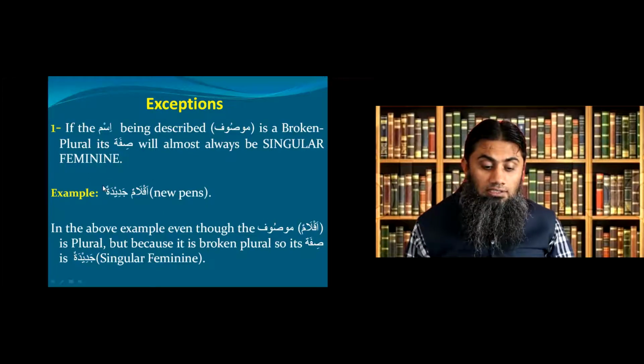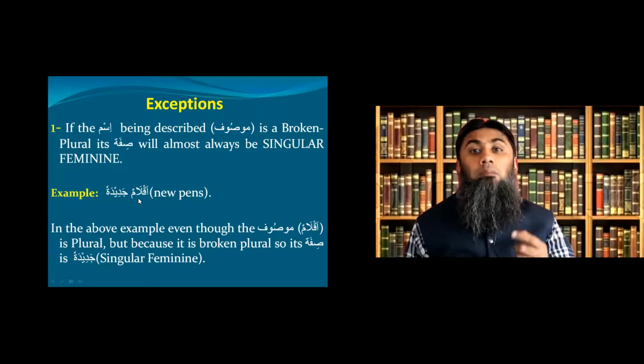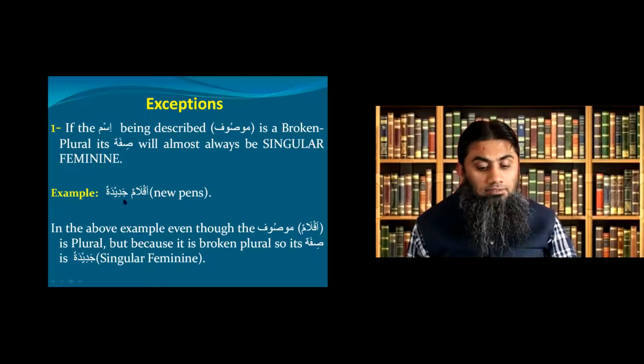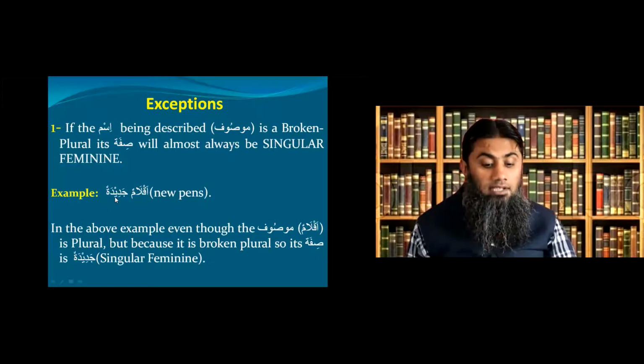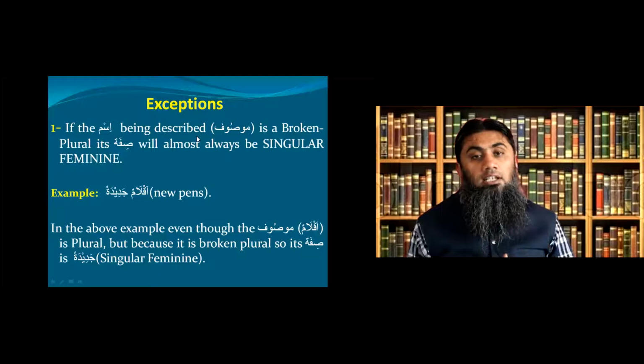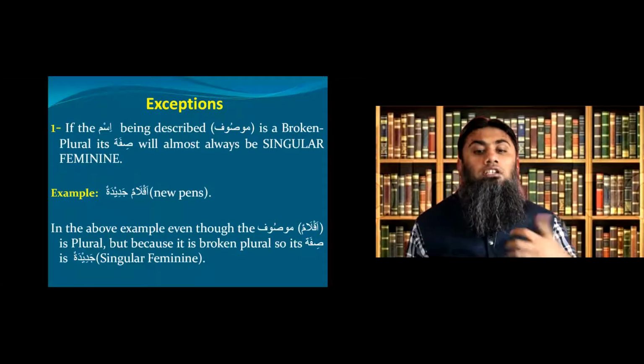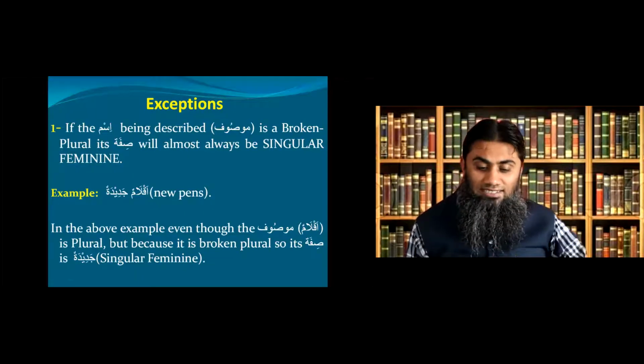How do I know? This ta marbuta at the end. And it is singular. Why? It has no sign of being pair or plural. So you see, even though your mawsuf is plural, it's a broken plural, that's why the sifa or description is singular feminine. This is what I mean in this first point. Inshallah, these examples will come a lot in future. So at this stage, just understand this principle.